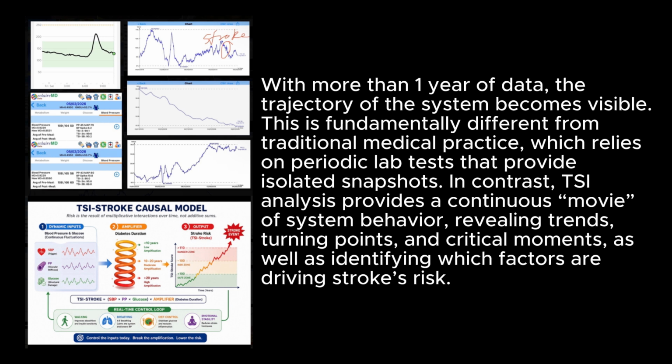With more than 1 year of data, the trajectory of the system becomes visible. This is fundamentally different from traditional medical practice, which relies on periodic lab tests that provide isolated snapshots. In contrast, TSI analysis provides a continuous movie of system behavior, revealing trends, turning points, and critical moments, as well as identifying which factors are driving stroke risk.